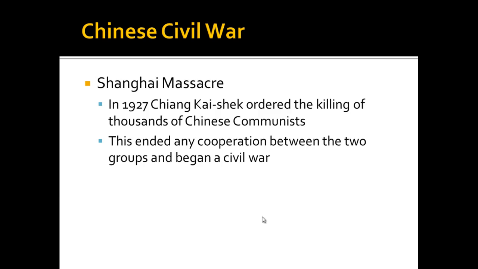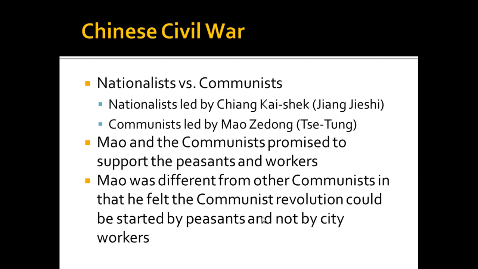In 1927, Chiang Kai-shek is leading what they call the Northern Expedition with the communists to try and crush the local warlords. And they're having some success. He's able to capture Beijing. He's going to go on to take control of a new government led by the Kuomintang, the Nationalist Party. But he doesn't plan on including the communists in this government. So in 1927, he orders the killings of thousands of Chinese communists. All right, he orders troops to slaughter the Communist Party members and the workers who support them. Thousands of people are killed, and this is going to mark the beginning of what's going to be a 22-year-long civil war. All right, so let's talk about that war.